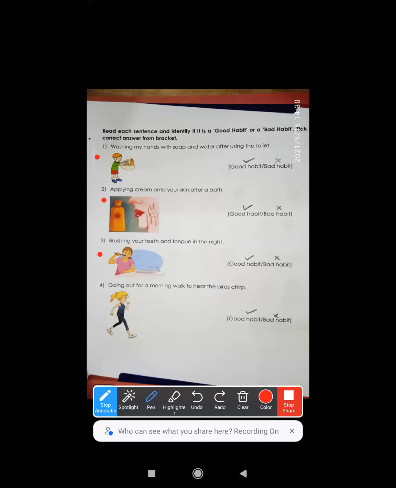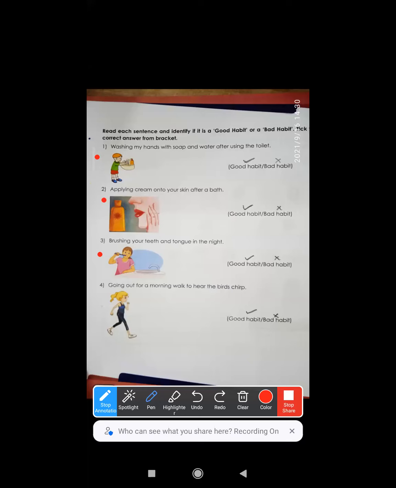Next is brushing your teeth and tongue at night. They are specifically talking about night, but here I would like to suggest to you all that we should brush our teeth twice a day. That all of you know, right? Okay, so even that child is brushing his teeth at night and even cleaning the tongue. It's a good habit because whatever we eat the whole day gets stuck in our teeth as well as on our tongue. So we should have that habit of cleaning it before going to bed. So again, this is also a good habit.